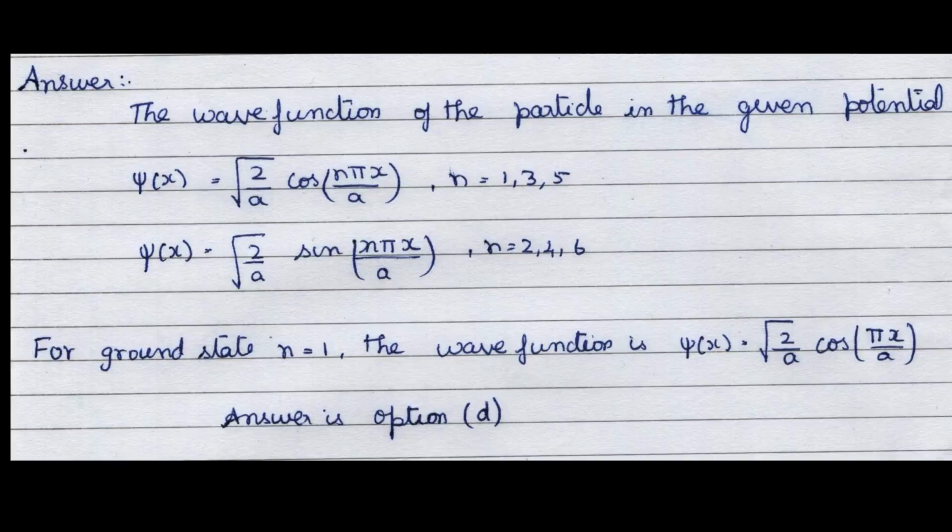So we have to substitute in the wave function for odd numbers. So psi of x is equal to root 2 by a cos pi x by a. So the ground state wave function is proportional to cos pi x divided by a. That is option D.